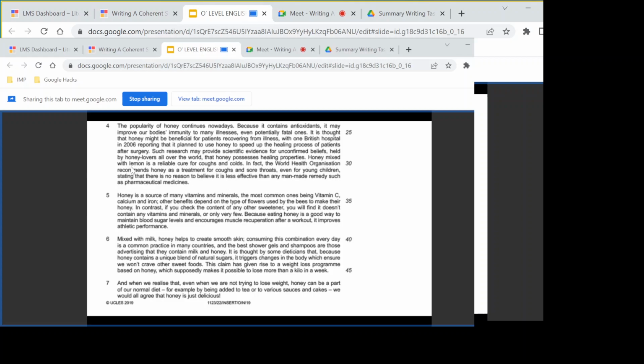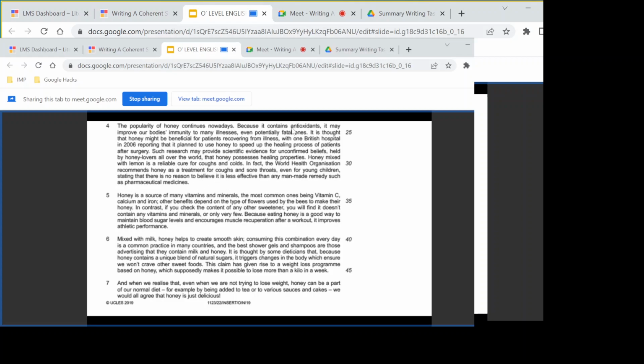Honey mixed with lemon is a reliable cure for coughs and colds. We will write this down. And in fact, the World Health Organization recommends honey as a treatment for coughs and sore throats, even for young children, stating that there is no reason to believe it is less effective than any man-made remedy such as pharmaceutical medicines.